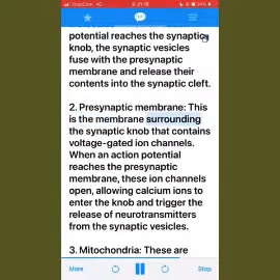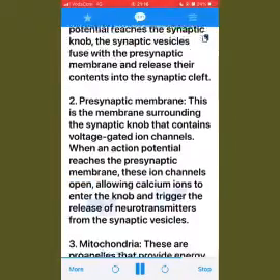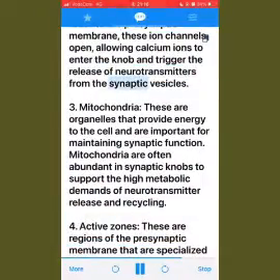This is the membrane surrounding the synaptic knob that contains voltage-gated ion channels. When an action potential reaches the presynaptic membrane, these ion channels open, allowing calcium ions to enter the knob and trigger the release of neurotransmitters from the synaptic vesicles.